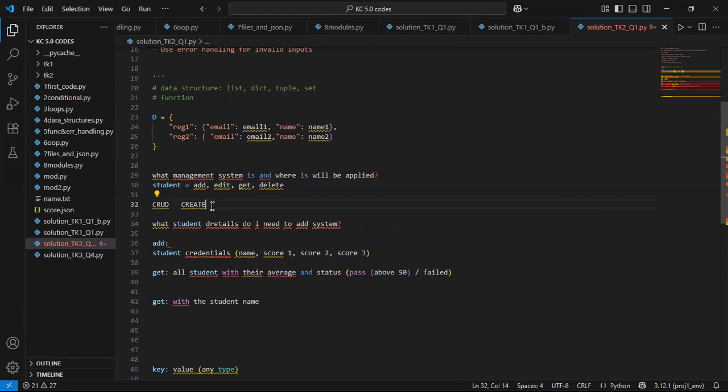If you're not creating or adding, we are either doing what? We are either reading from it. So reading here is like get, right? Or if you're not reading, we are either updating, right? Updating, or we are either what? Deleting. That's basically what CRUD is. So it's basically the same thing here.